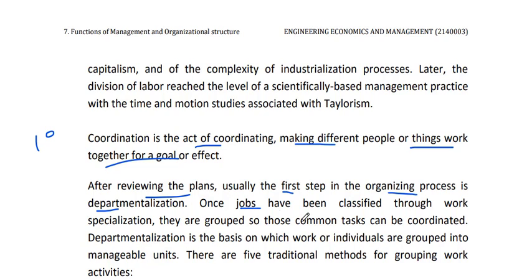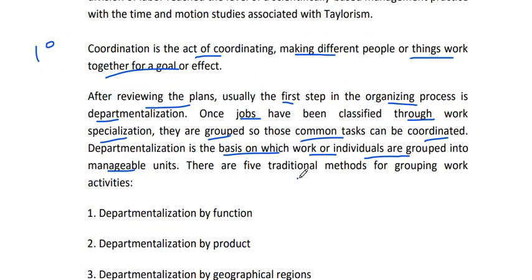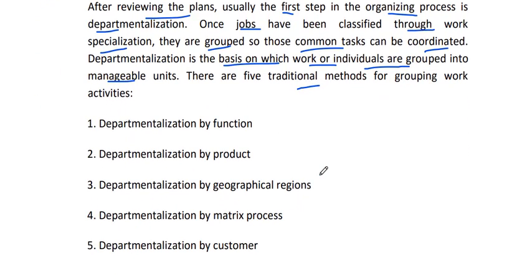Once the jobs have been classified through work specialization, they are grouped so that common tasks can be coordinated. A salesperson will be put into the sales department. One specialist is there, so they are grouped for the common task. A department is the basis on which work or individuals are grouped into manageable units. Now there are 5 traditional methods for grouping various work activities.